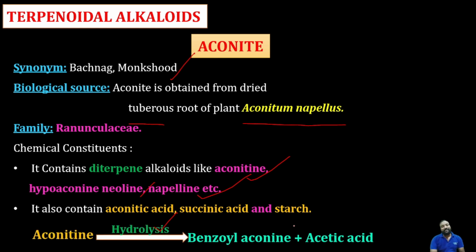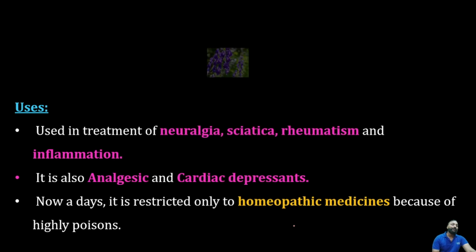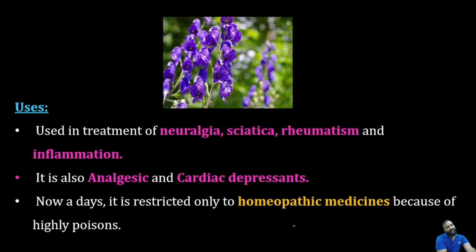Upon hydrolysis, aconitine gives benzoylaconine and acetic acid. Coming to the uses, aconite is used in the treatment of neuralgia, sciatica pain, rheumatism and inflammation. It is also sometimes used as an analgesic and cardiac depressant, and nowadays it is restricted to homeopathic medicine only because of being highly poisonous in nature.